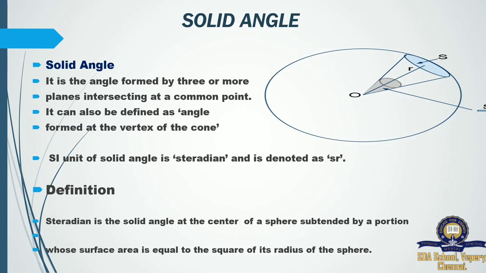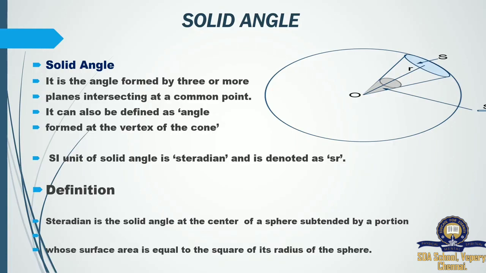It can be defined as an angle. When we fix this cone near the radius, it makes an angle formed at the vertex of the cone. Vertex means the corner of the cone. When it is fixed to the radius, it is making one angle. The SI unit of the solid angle is steradian and is denoted by the symbol sr.